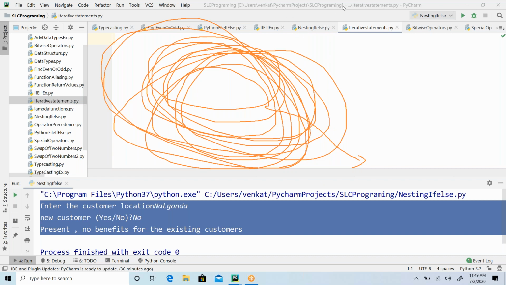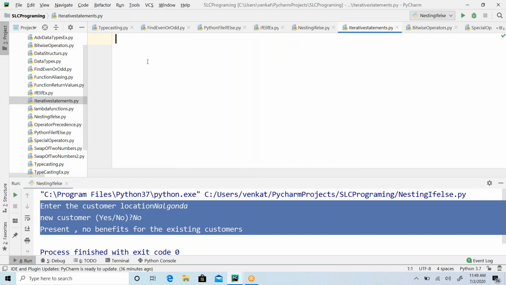Okay. Yeah, so when you are looking at these iterative statements, when you want to execute the same lines of code again and again multiple times, then we have to think about the iterative statements. What are the iterative statements we have? While loop and for loop. Okay, iterative statements what we have: while loop and for loop.